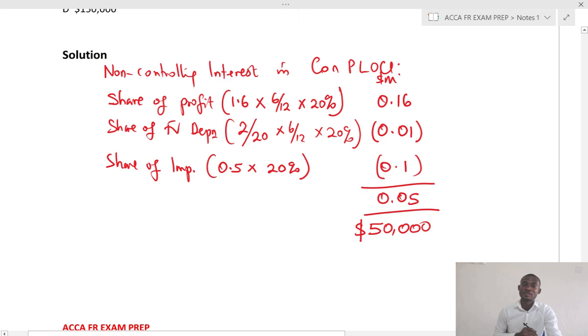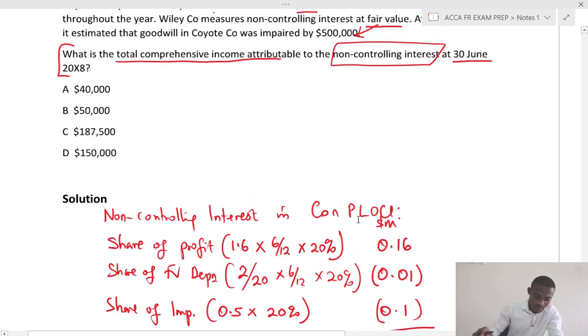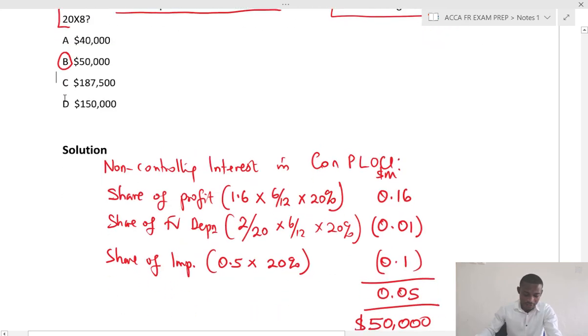Should be 50,000. So it's important you master rounding between million and thousands. Very important to be able to adjust this in the exam. If not, you get the figures wrong. So from the options, this will give us option B as the answer.